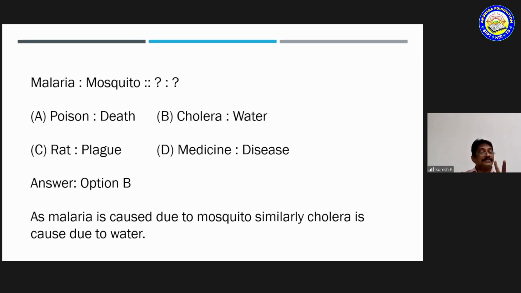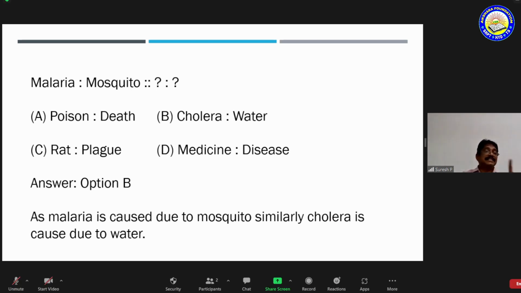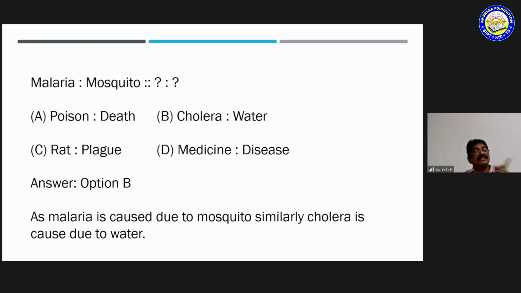But if you observe the given ones carefully, malaria is a disease first, the cause is next. Cholera is the disease, water is the cause for cholera. Rat is the cause, plague is the disease. So B is the correct relation maintaining the similarity with malaria and mosquito. Am I correct? So B is the correct option.